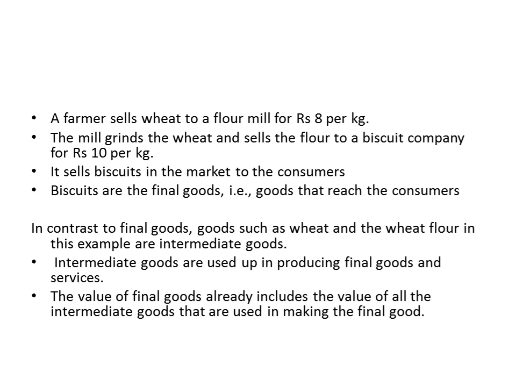Yes, students, let me explain it again. The farmer sells wheat to the flour mill for 8 rupees. Then the mill grinds the wheat and sells to the baker for 10 rupees. The baker converts it into biscuits. Biscuits are the final goods. So we will take only final goods. We avoid the intermediate goods because they are already included in the final goods.